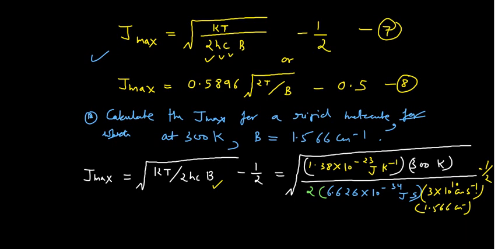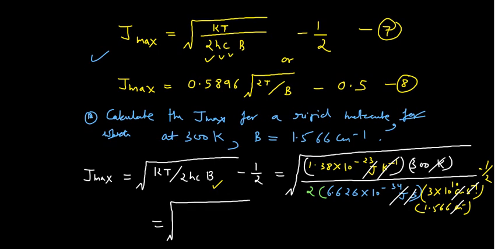Now how can you cancel the units? See, joule is cancelled, Kelvin cancelled, and this centimeter inverse is again cancelled. This is your second inverse, this is your second, again it is cancelled. And now you have a dimensionless quantity.